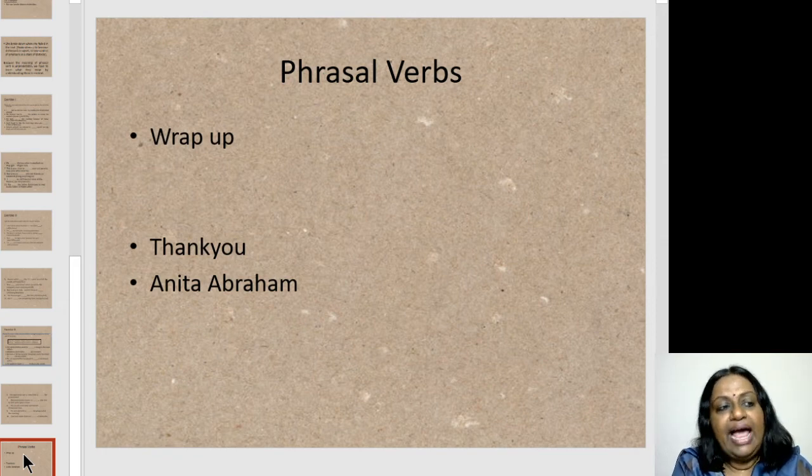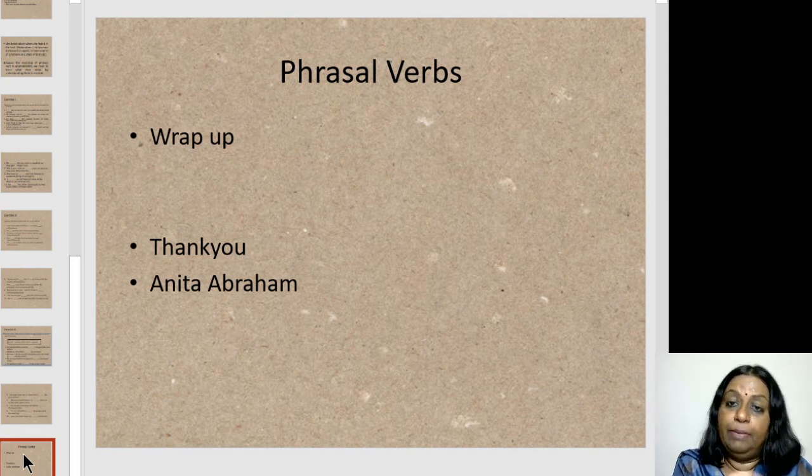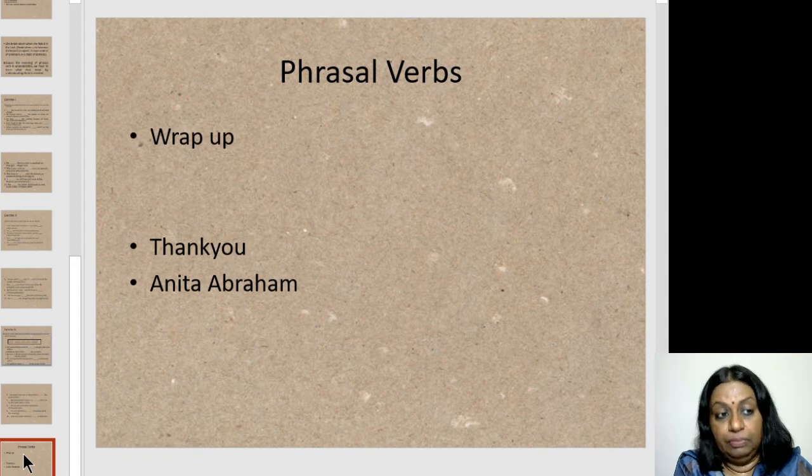These are words that we are familiar with. Sometimes a phrasal verb consists of three elements. It has a verb, a preposition or an adverb, and it could have a preposition and an adverb. For example, look forward to, put up with. So in look forward to, look is the verb, forward is your adverb, and to is your preposition. In put up with, put is your main verb, up and with are the particles, sit in for.